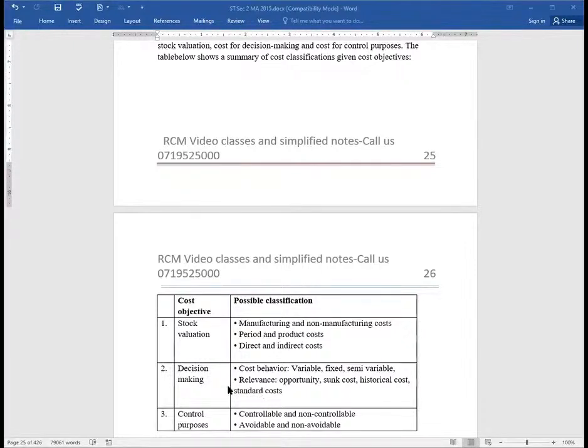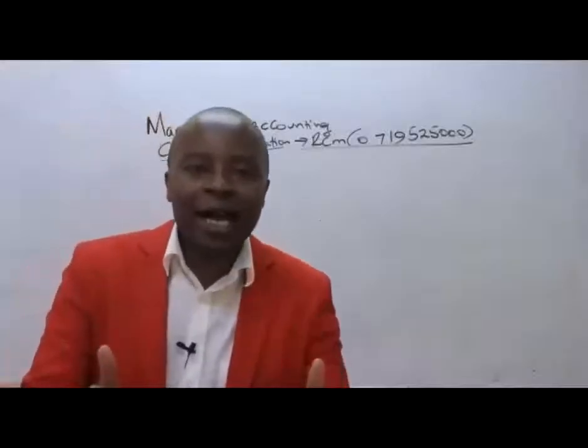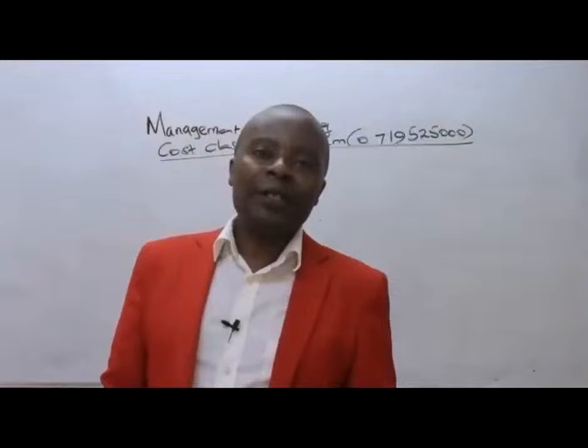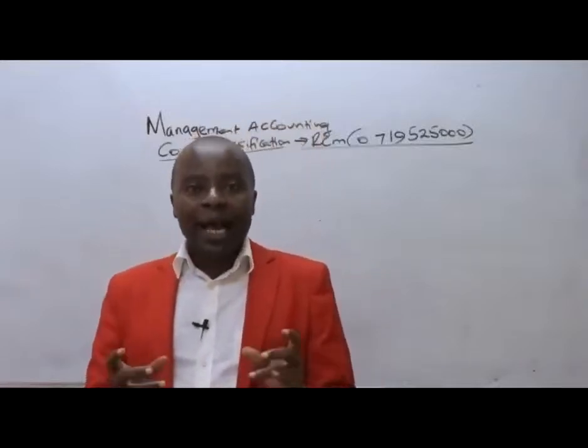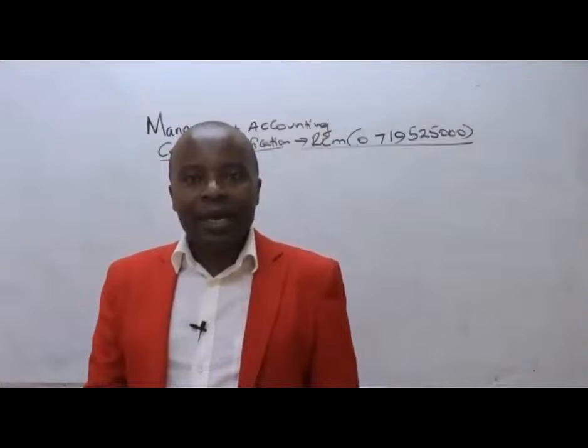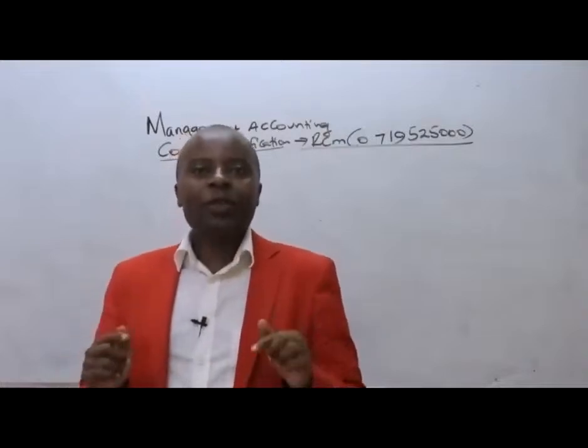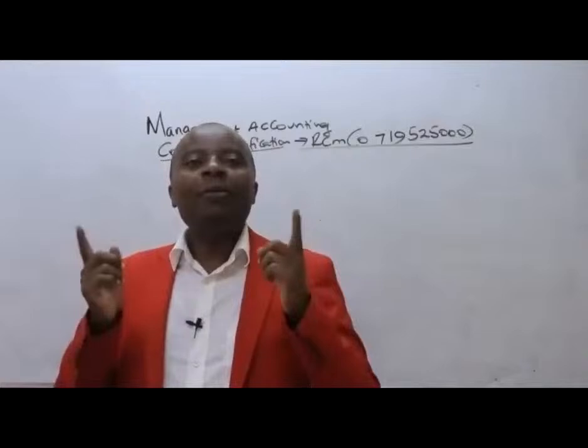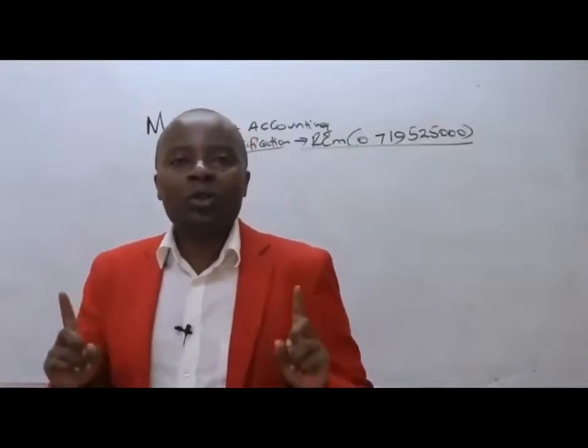Then we have a cost objective. Our cost is to control. If it is to control, then we shall be having our cost classifications being controllable or non-controllable. As we shall be seeing, controllable costs are those costs that are at arm's length of management. So the management has got a say over them. The management must authorize, so they are in authority. They are able to influence controllable costs.